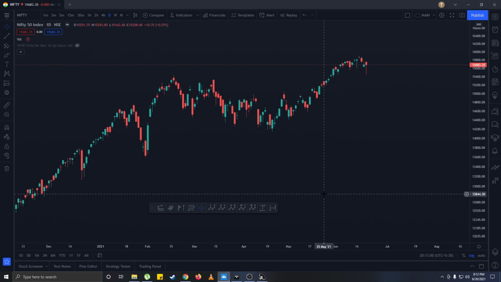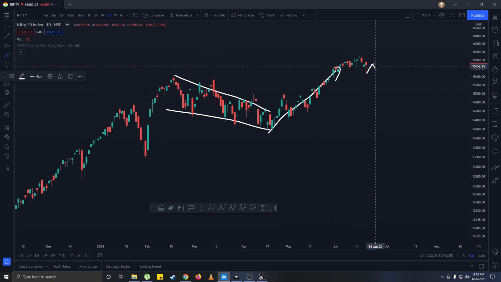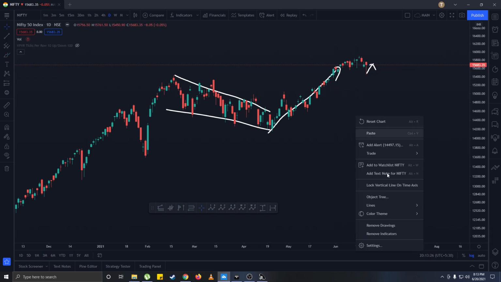Here I have the Nifty chart on the daily time frame, and as we can see, earlier from February till April we had a correction, and after that we started moving up. And recently on Friday we had a correction and then a pullback. Now we have to understand what we should do here and how we can trade in the current scenario.